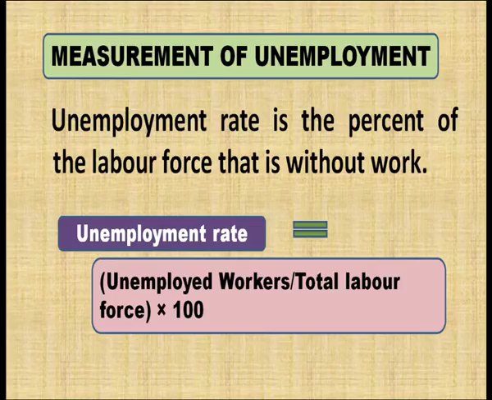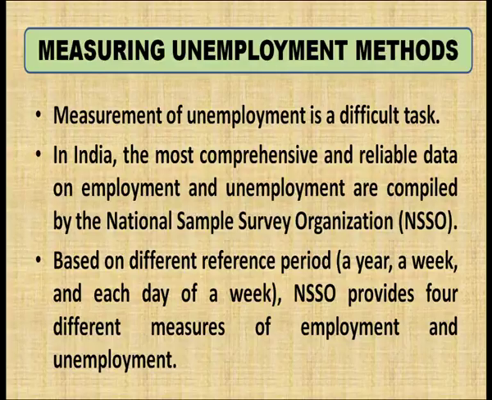Now, let us understand how we measure unemployment in an economy. Unemployment rate is the percent of labor force that is without work in an economy. That means unemployed workers divided by total labor force, multiplied by 100; whatever figure you get will be the unemployment rate in an economy. If 10 people out of 100 are not getting jobs, that means 10% of people are unemployed in the economy. Measurement of unemployment is a difficult task in a country like India.